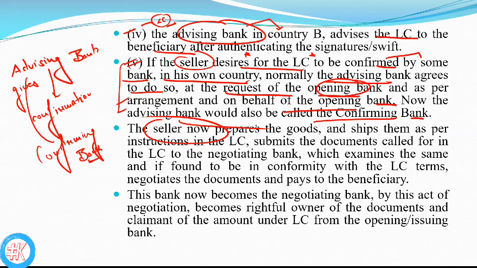The seller submits the documents called for in the LC to the negotiating bank, which examines them. Everyone checks whether the documents are as per the deal or not, step by step. If found to be in conformity with the LC terms, the bank negotiates the documents and pays the beneficiary.